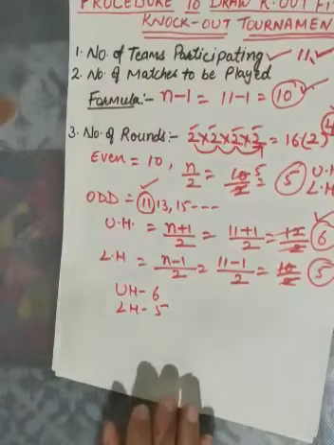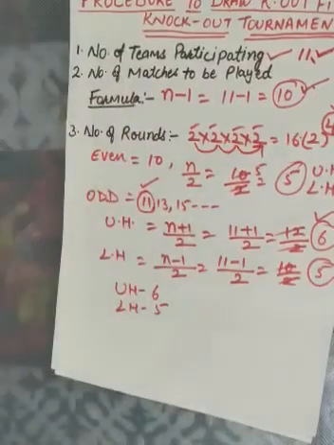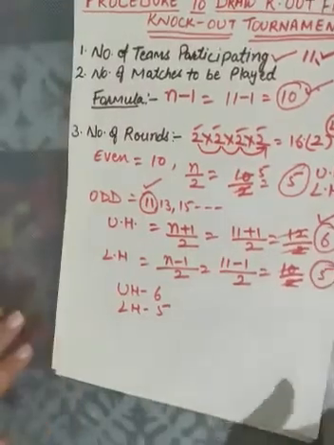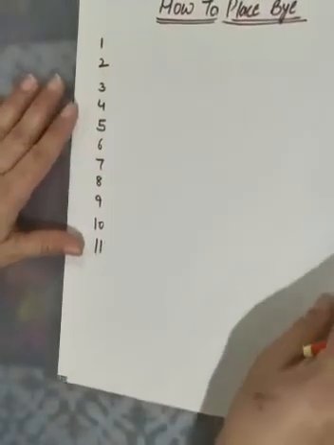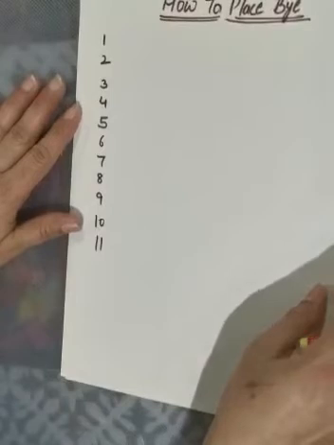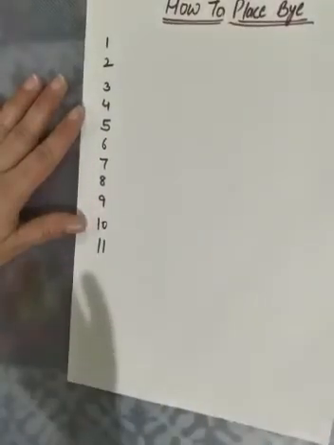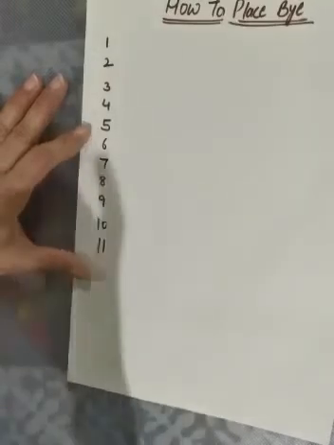How you will find the matches, how you can check the rounds. Hope this procedure is clear to you. So now next I will tell you about how to place byes. A bye is not a word only, that we will give a chance to the previous winner team or runner-up team. This is not that only. We have to give in a particular way.